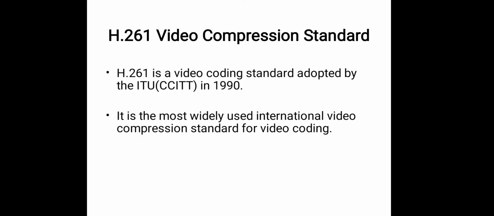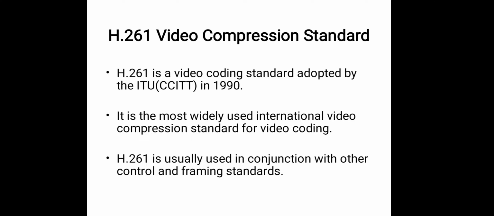Video compression standards of H.261. H.261 is a video coding standard adopted by the ITU CCITT in the year 1990. It is the most widely used international video compression standard for video coding. H.261 is usually used in conjunction with other control and framing standards.